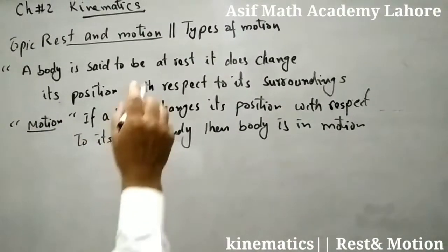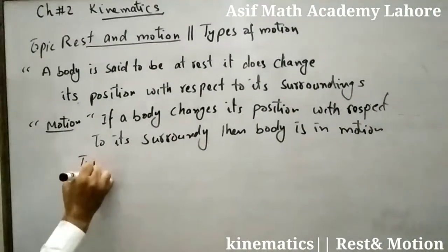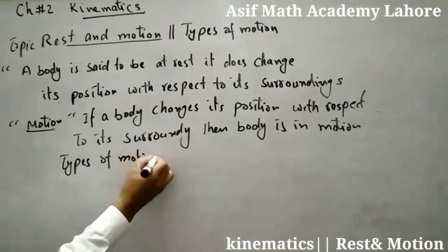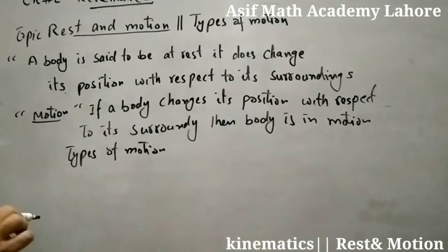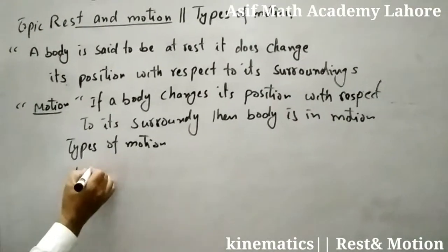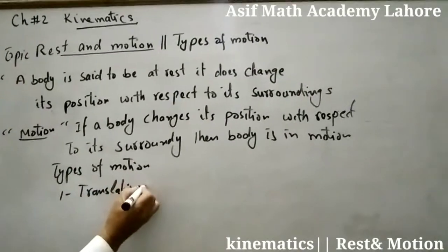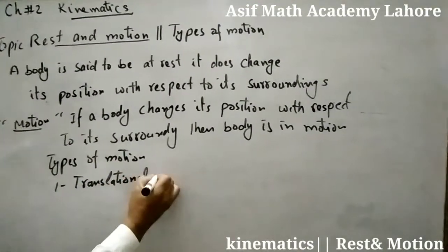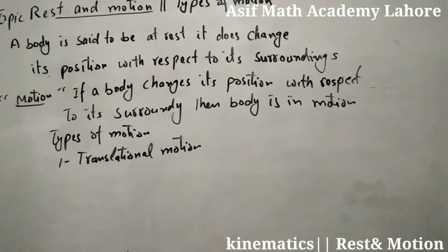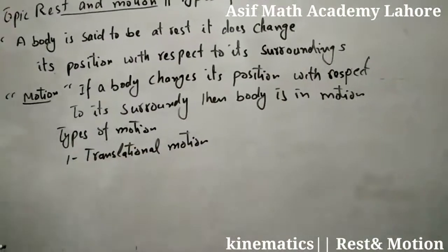Now next, that is types of motion. There are three main types of motion. Number 1, translational motion. Before writing the next type, we discuss the translational motion.